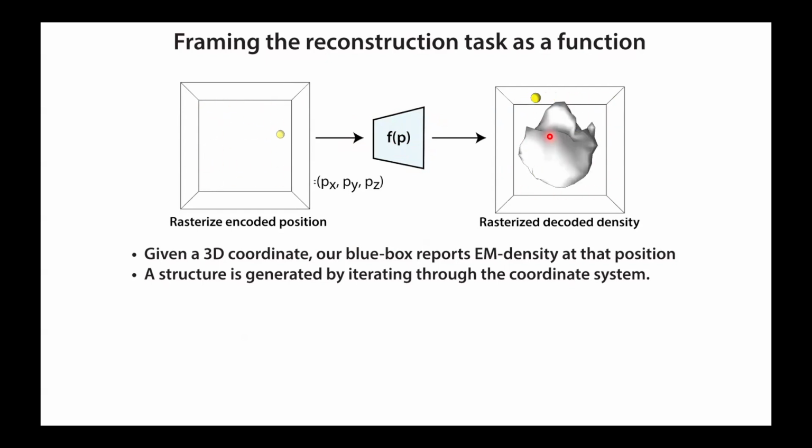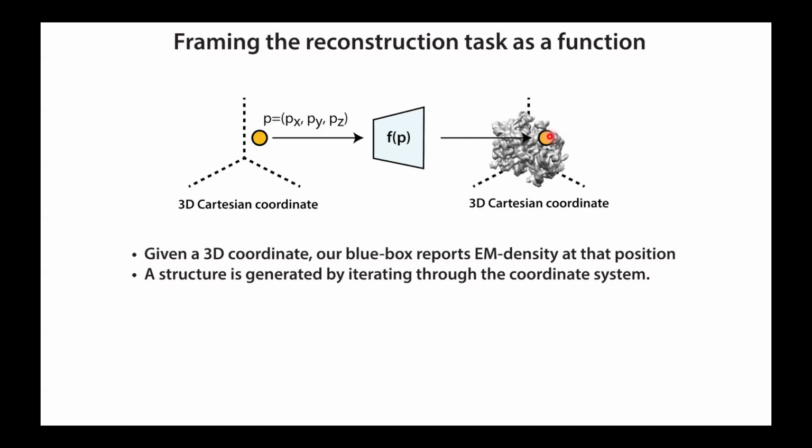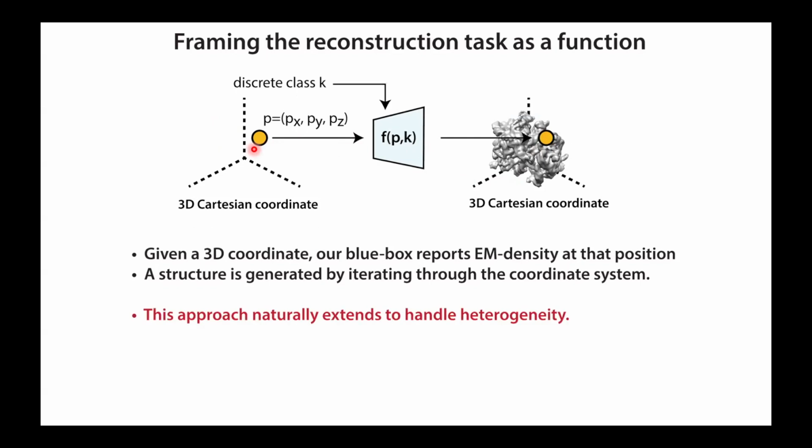You still get back one density map for one data set, but if you start to think about using your data to learn this function, then you can start to think about more complex functions you might want to learn. You might want to learn a function that's parameterized not just by the position in Cartesian coordinates, but also by a surrogate variable. Maybe it's a discrete class K, and now this looks very similar to multi-class classification or refinement. It need not be discrete. This could be some position on, say, a one-dimensional reaction coordinate. You can think about this continuous variable z, very analogous to what I illustrated for this continuous conformational change.